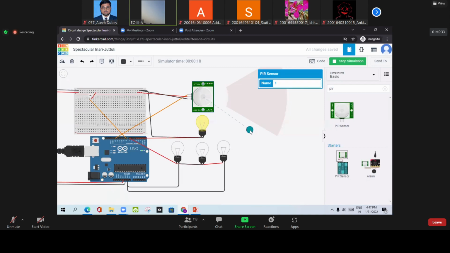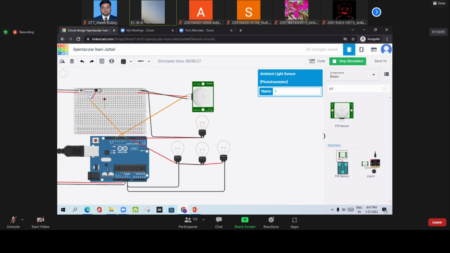But when a person enters the range of the sensor, suddenly what happens? The street light will have maximum brightness, right? I hope everybody understood this point. And when we go outside, obviously everything will be dim again. Okay, task is over.